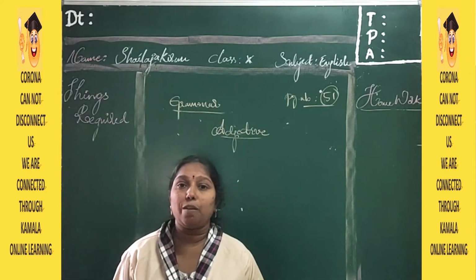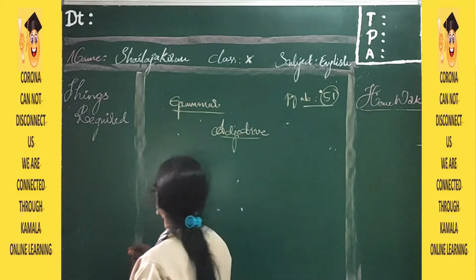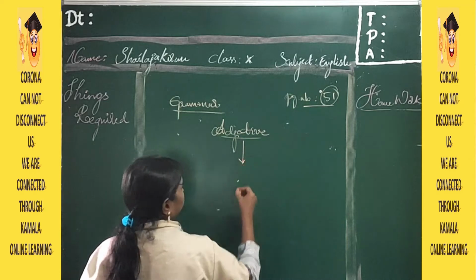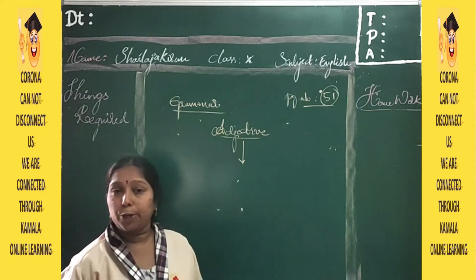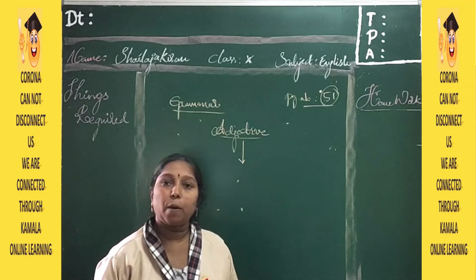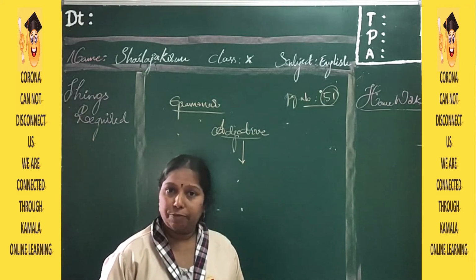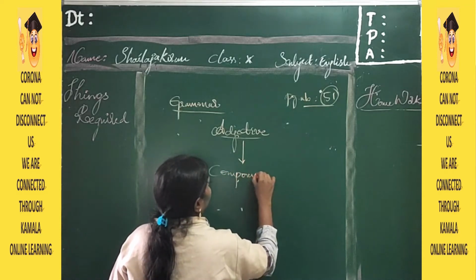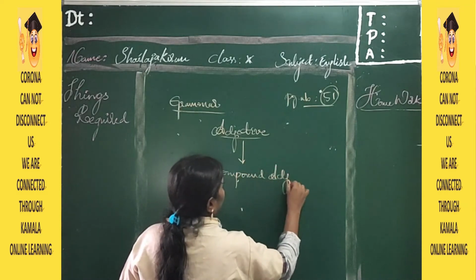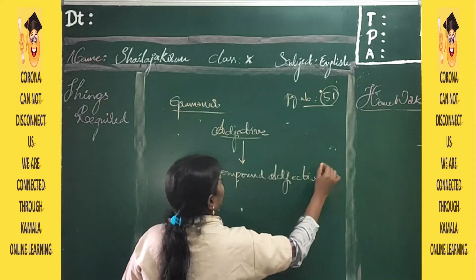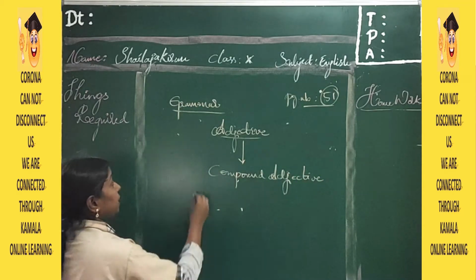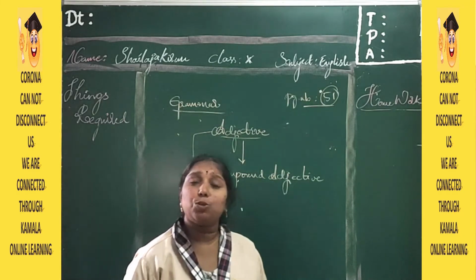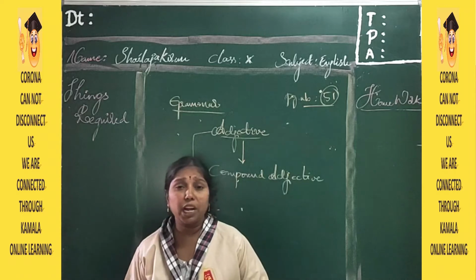Now we are going to continue our topic, our grammar content. After our lesson, The year departed 2, we have a grammar topic, that is adjective and compound adjective. First, let me tell you what an adjective is. How many parts of speech do we have, students? How many parts of speech do we have in grammar?